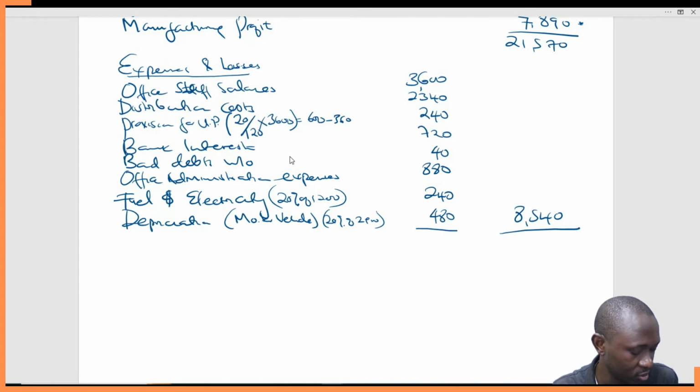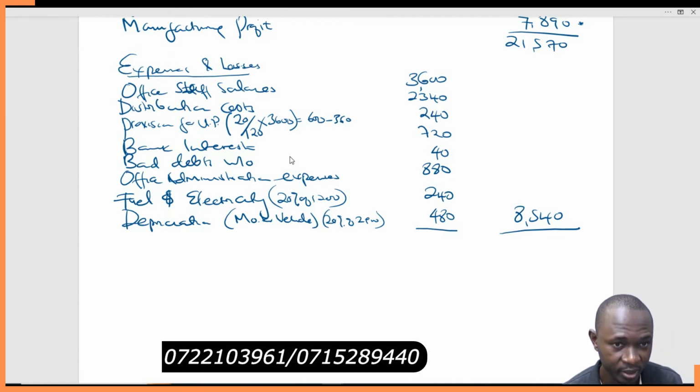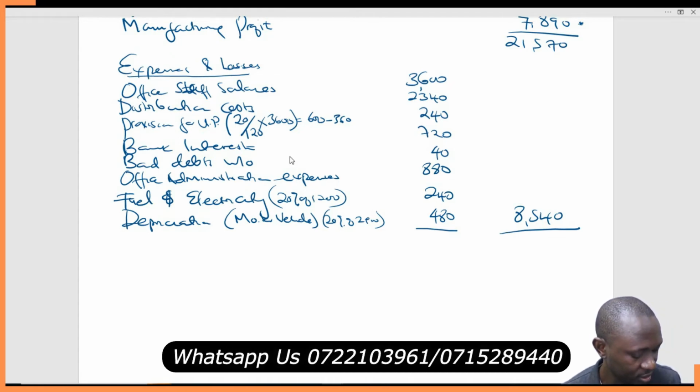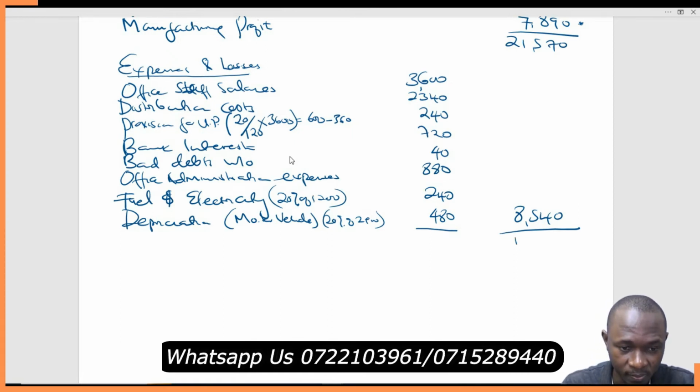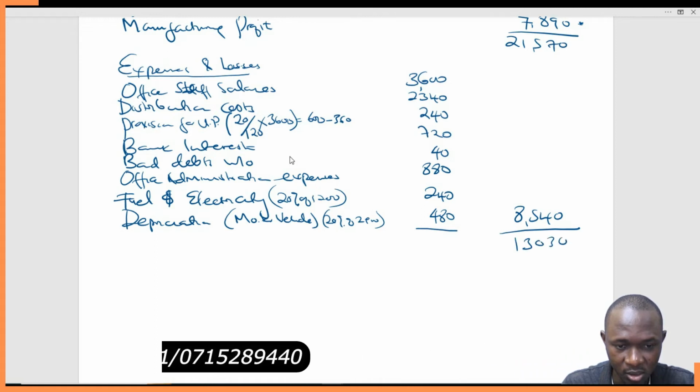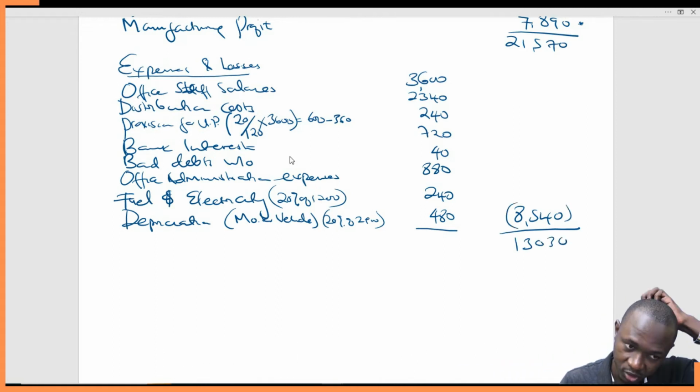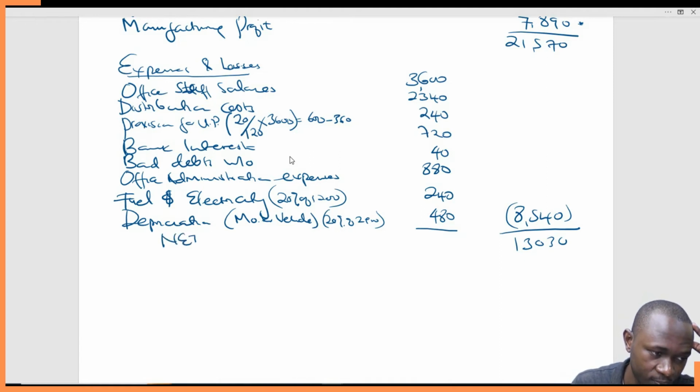So this will be 21,570 minus 8540. This gives us 13,030. You're supposed to subtract this because these are expenses. So 13,030. This is our net profit.